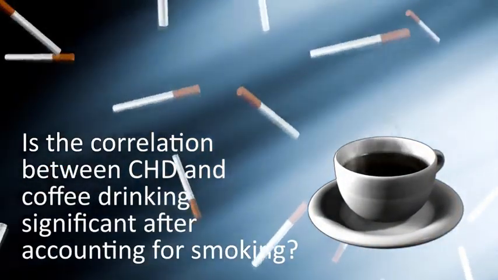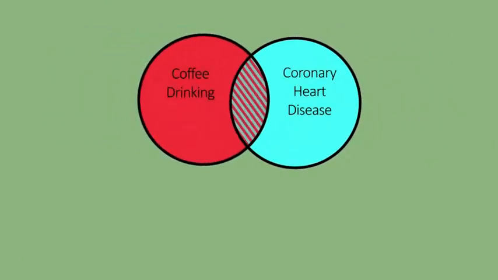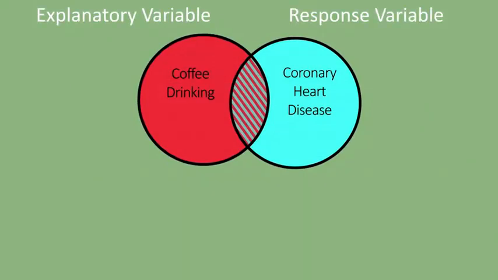for smoking. Here's a Venn diagram that illustrates how our multivariate models will handle this question. Coronary heart disease is our response variable. Our explanatory variable is coffee drinking. Our basic question is, do we know something about the presence or absence of coronary heart disease by knowing the level of coffee drinking in our sample?